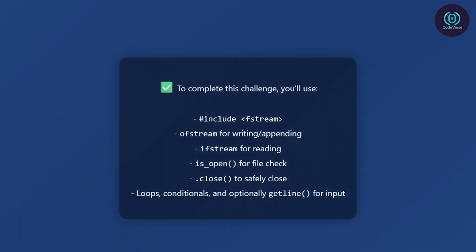To complete this challenge, you'll use everything we've covered: include fstream to access file stream tools, ofstream to write or append, ifstream to read, is_open to check file status, proper closing with .close, loops and conditionals for the menu. Optional, use getline for better input handling.